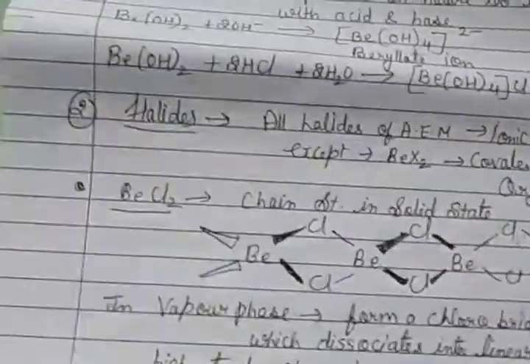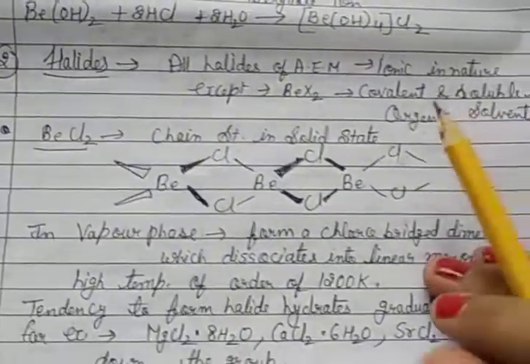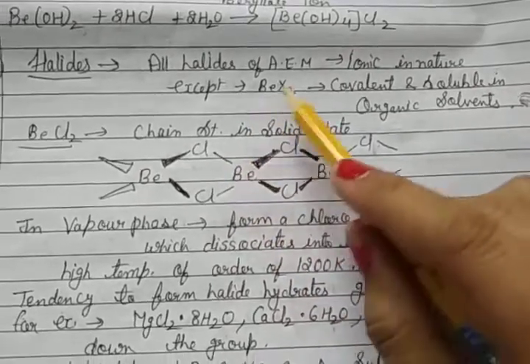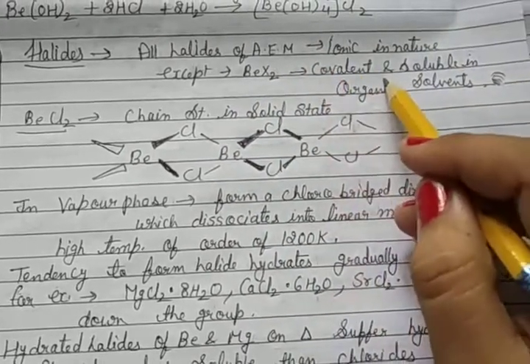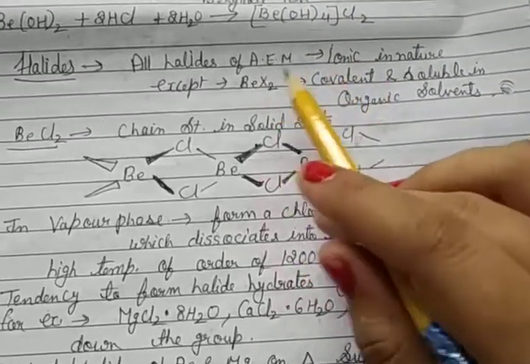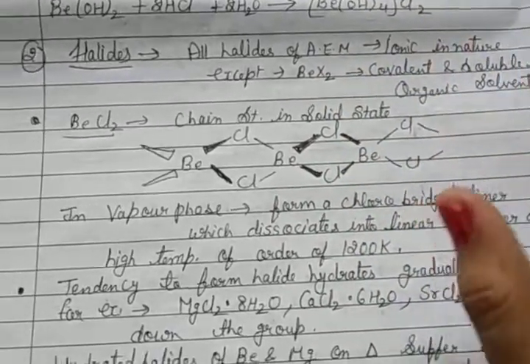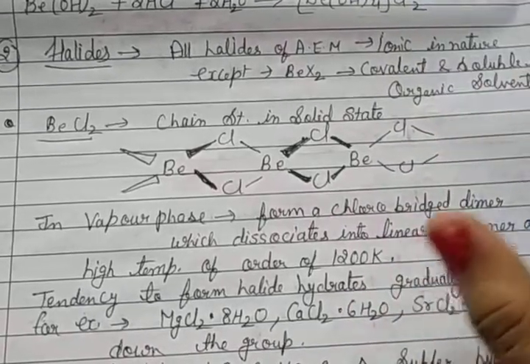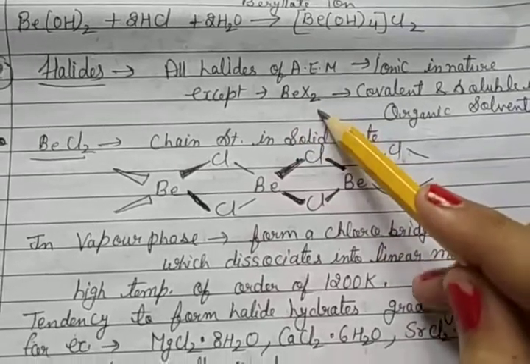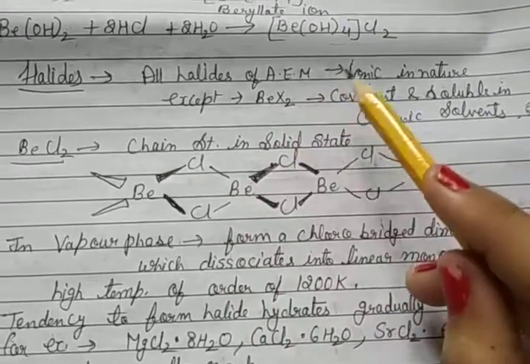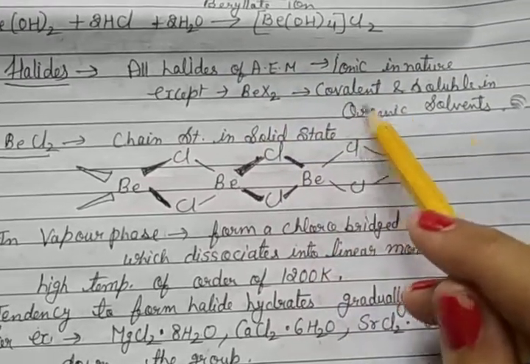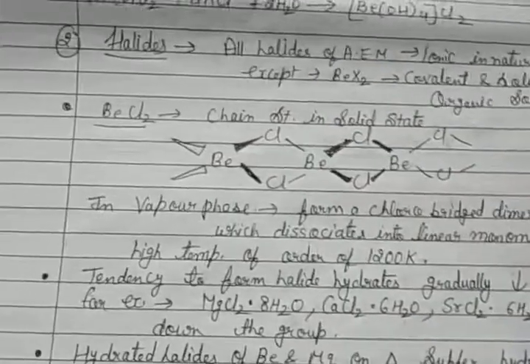So that was oxides and hydroxides. Second is halides. All halides of alkaline earth metals are ionic in nature. Alkaline earth metals react with halogens to form halides. The exception is beryllium halide, BeX2, which is covalent and soluble in organic solvent.